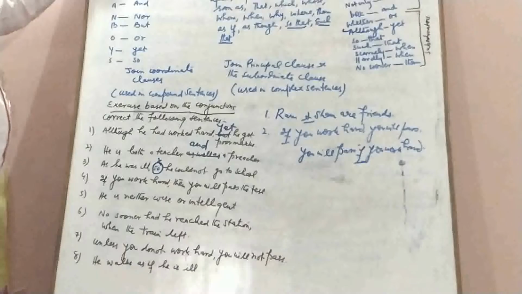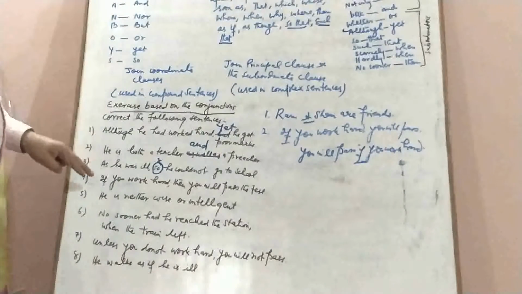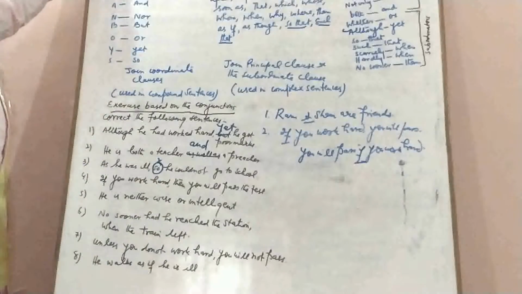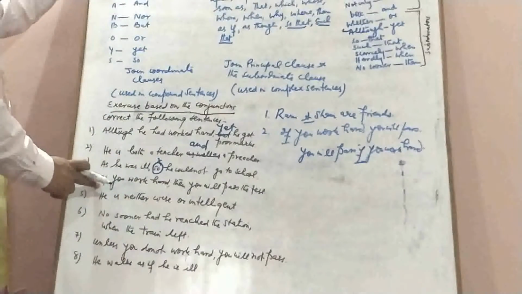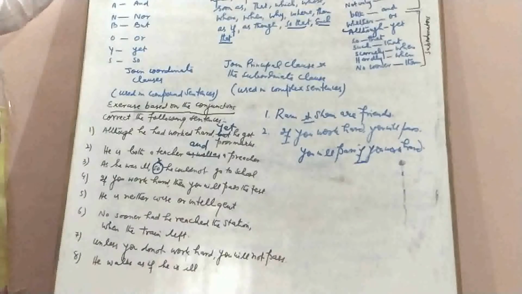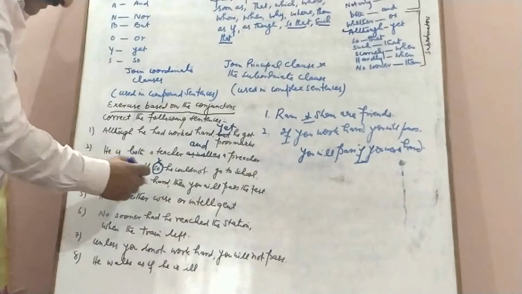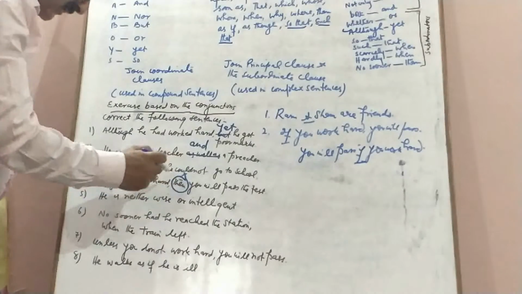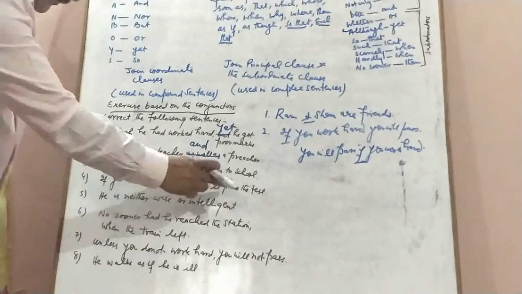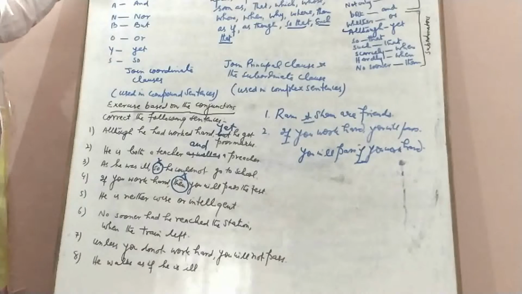The next one is, if you work hard, then you will pass the test. This is also a common mistake committed by the people. If shows condition, it is a subordinate conjunction, and this is a conditional clause, and if is not followed by then. So this is also wrong. If you work hard, you will pass the test. This will be the correct sentence.